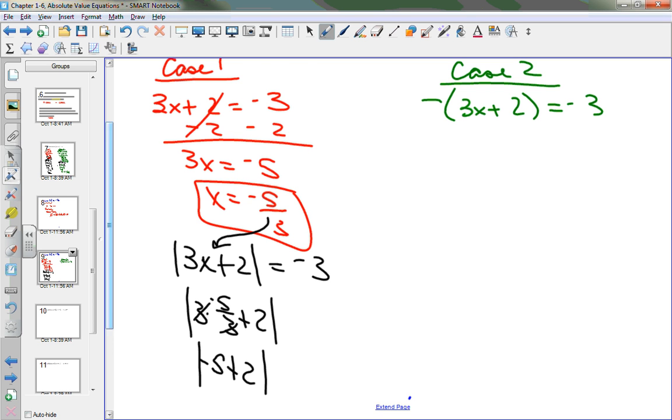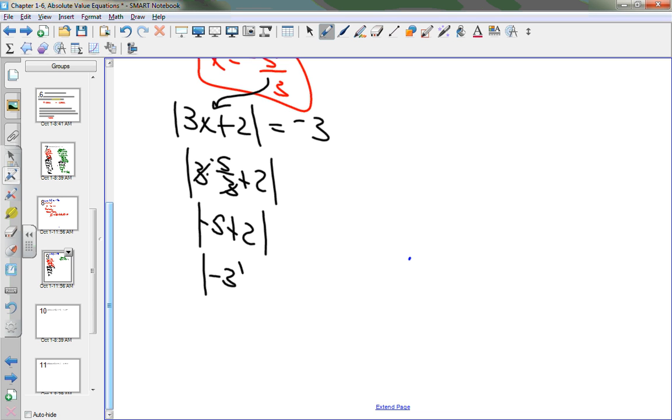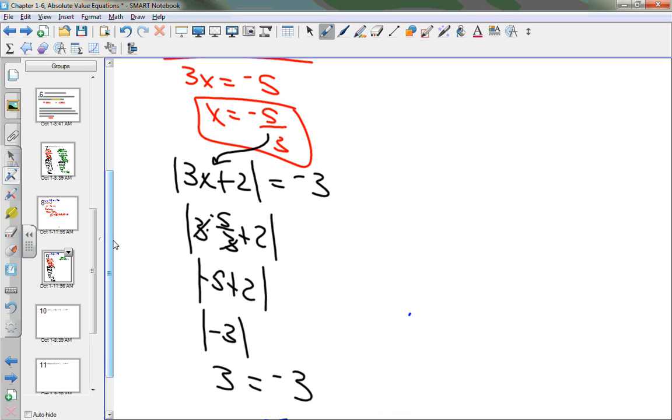And what is negative 5 plus 2? Negative 3. And what is the absolute value of negative 3? Does 3 ever equal -3? No, this is a false statement. So therefore, can this -5/3 be a solution? Do we understand that that cannot be a solution? That this does not work? Yes or no? We get that?